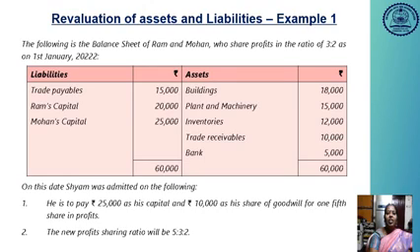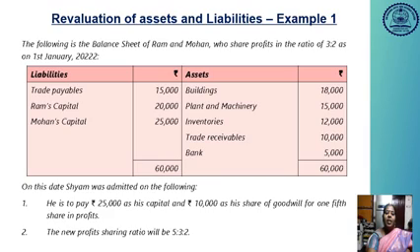The following is the balance sheet of Ram and Mohan, who share profit in the ratio of 3:2, as on 1st January 2022. So here the liabilities and assets are given. Trade payables 15,000, Ram's capital 20,000, Mohan's capital 25,000, building 18,000, plant and machinery 15,000, inventories 12,000, trade receivables 10,000, bank 5,000. So totally both the assets and liabilities will be 60,000.